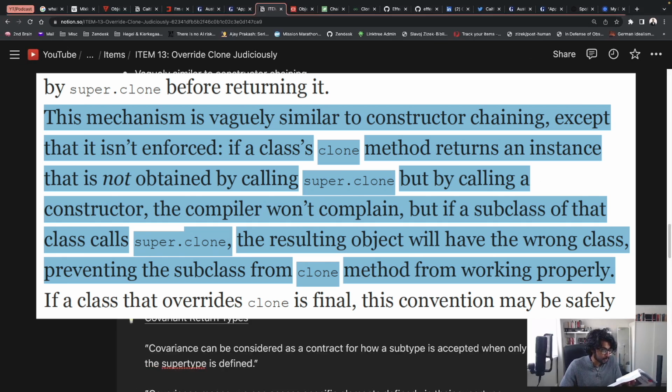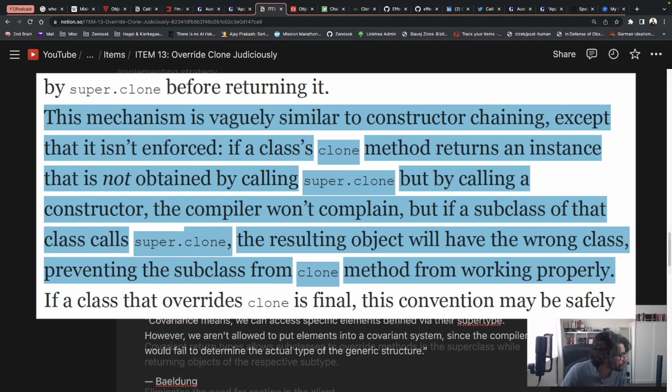But if a subclass of that class calls super.clone, the resulting object will have the wrong class, preventing the subclass's clone method from working properly. That's a weird way that he's written the sentence.